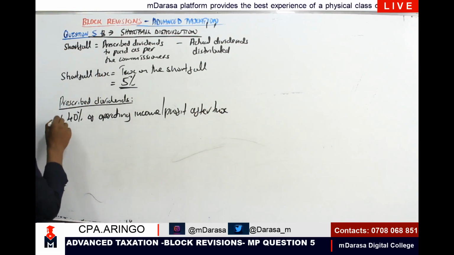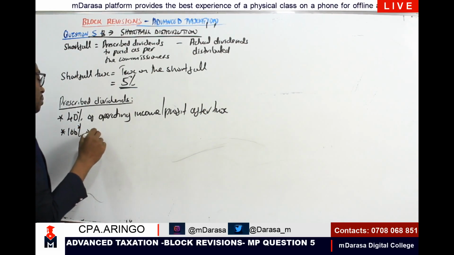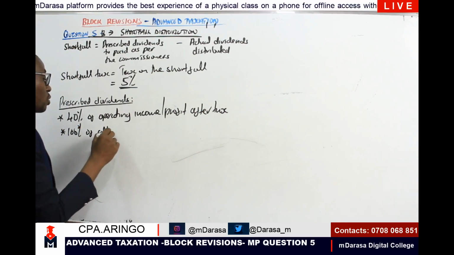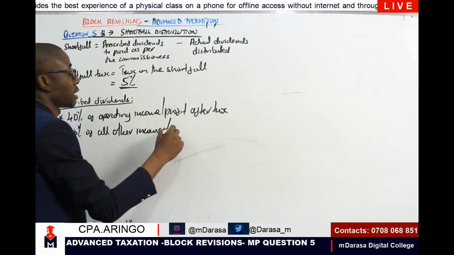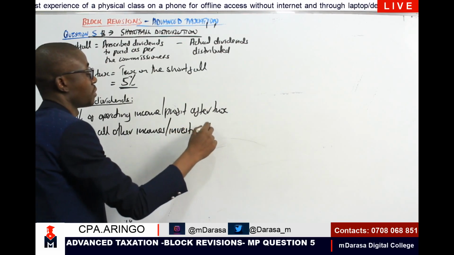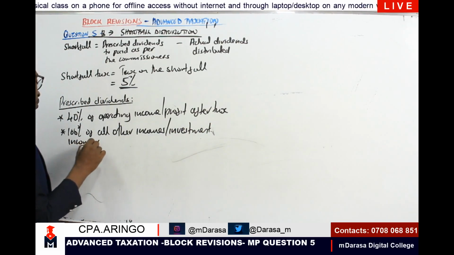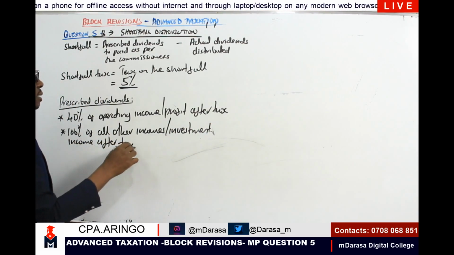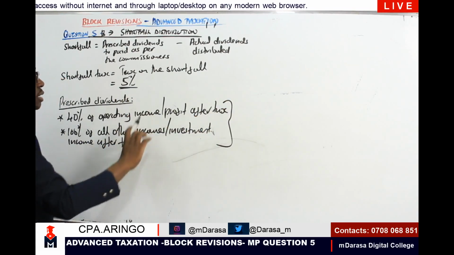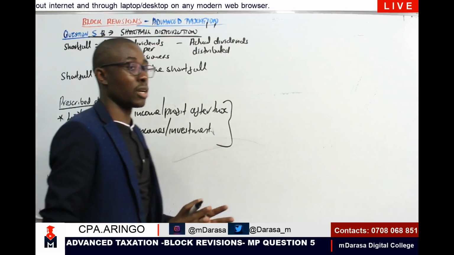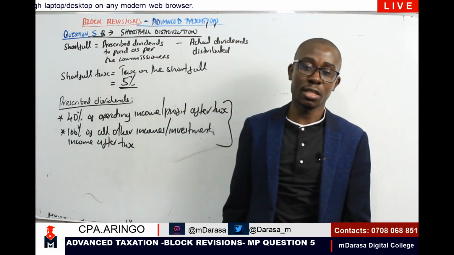Then we take 100% of all other incomes, termed investment income, after tax. The summation gives us whatever the commissioner is expecting us to pay or distribute as dividends.